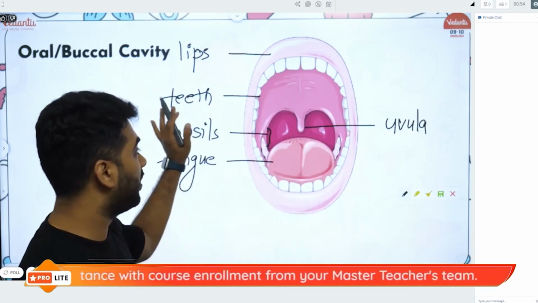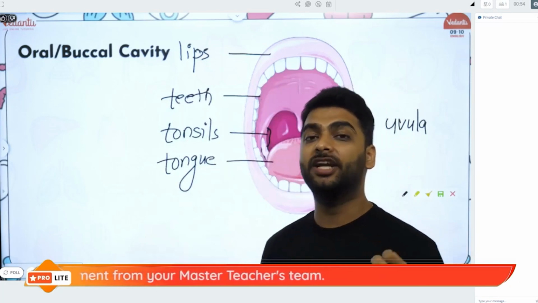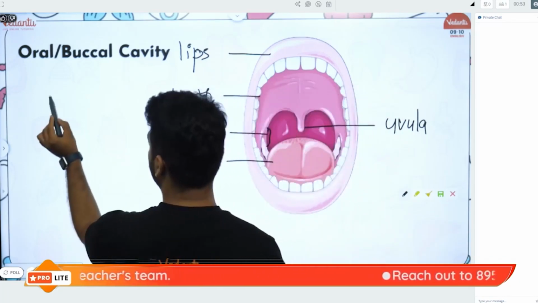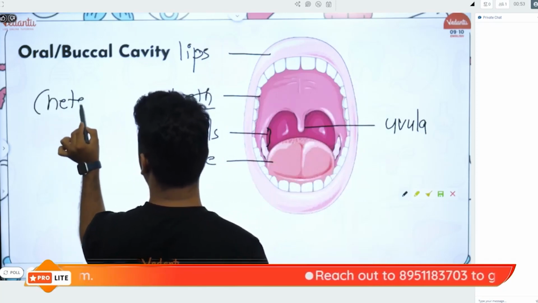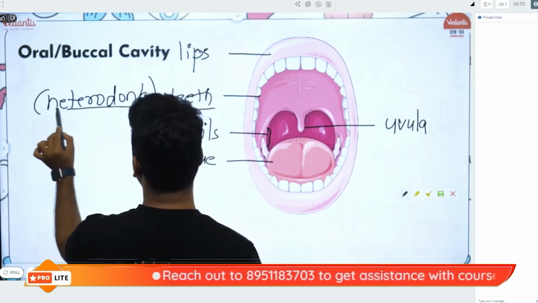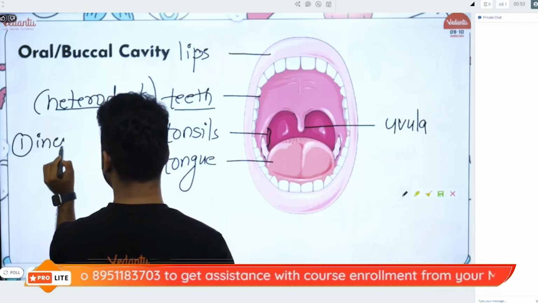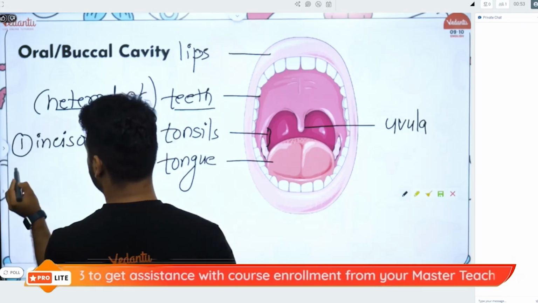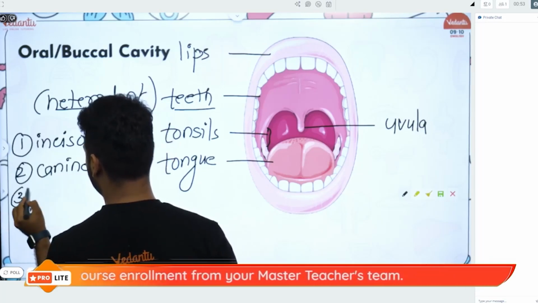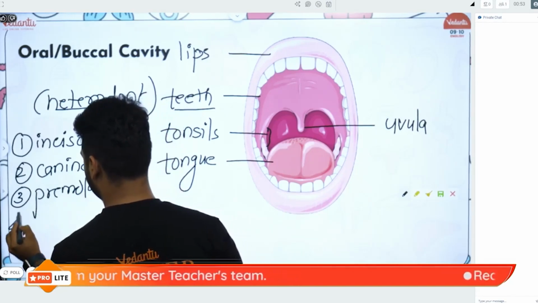When I talk about the teeth, which is also called the dentition, humans have got heterodont kind of dentition. What kind of dentition is found in humans? It is heterodont. Why heterodont? Because we have got different types of teeth. There are 4 types of teeth. One is your incisors. Then you have got your canines. Then you have got your premolars. And then you have got your molars.